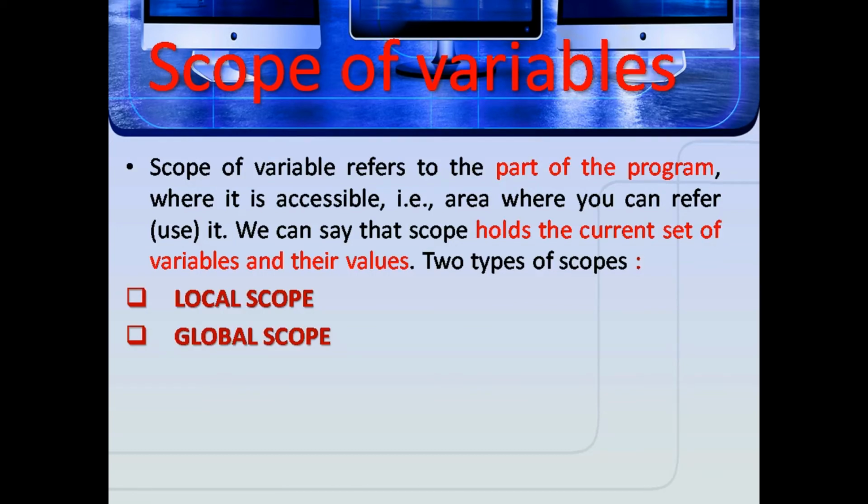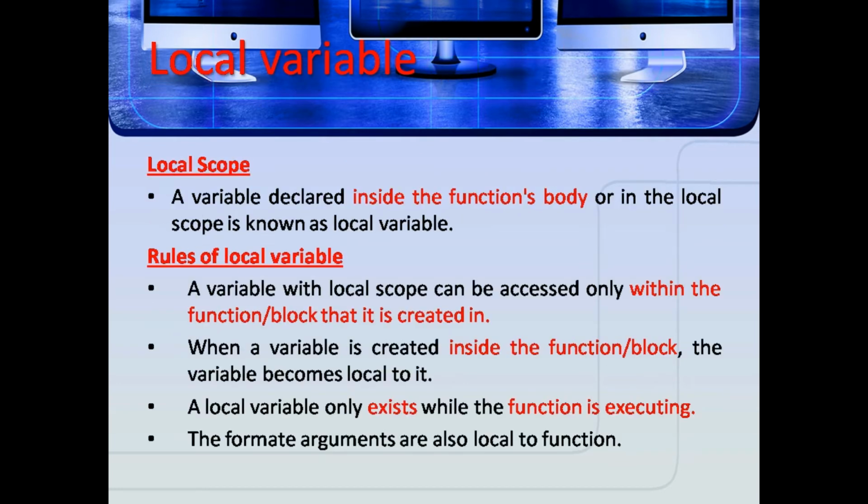Here, the scope of a variable means the part of a program where it is accessible. That is the area where you can refer to it and use it. We can say that scope holds the current set of variables and their values. There are two types of scopes: local scope and global scope.